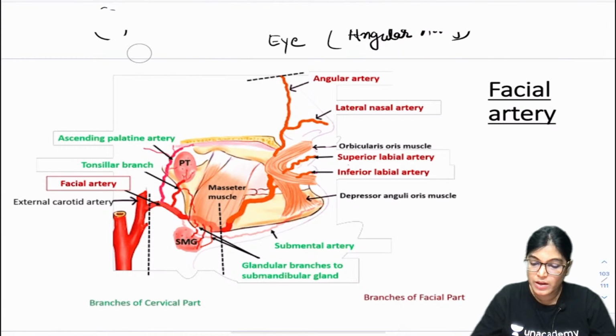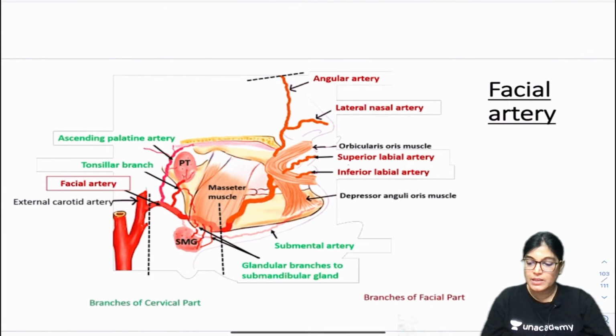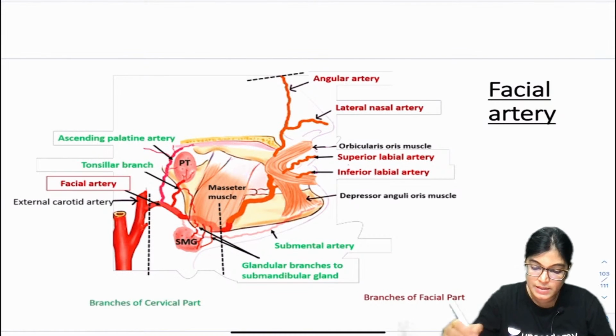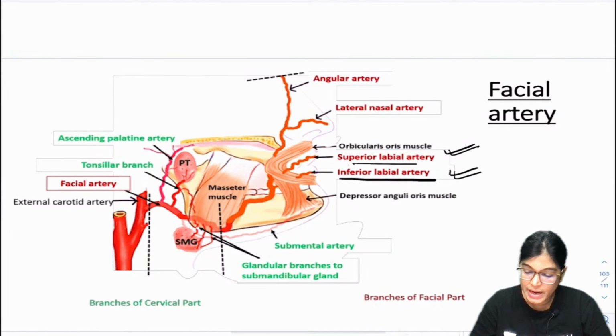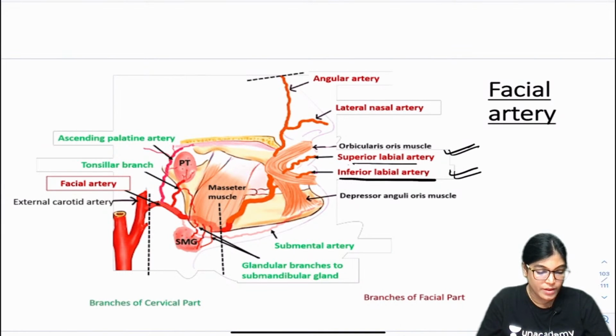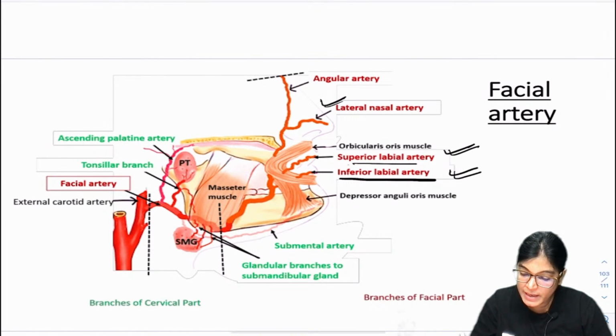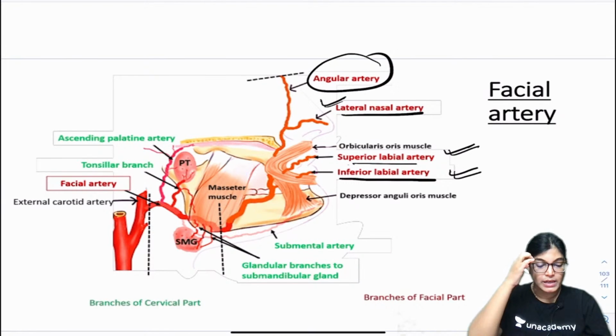So done. Now just focus on this diagram. Here you can see the important branches. You can see the branches are superior labial, inferior labial. Yes, Kumaran, absolutely right. So you can see superior and inferior labial, going towards the nose, becoming lateral nasal and ending as the angular artery.